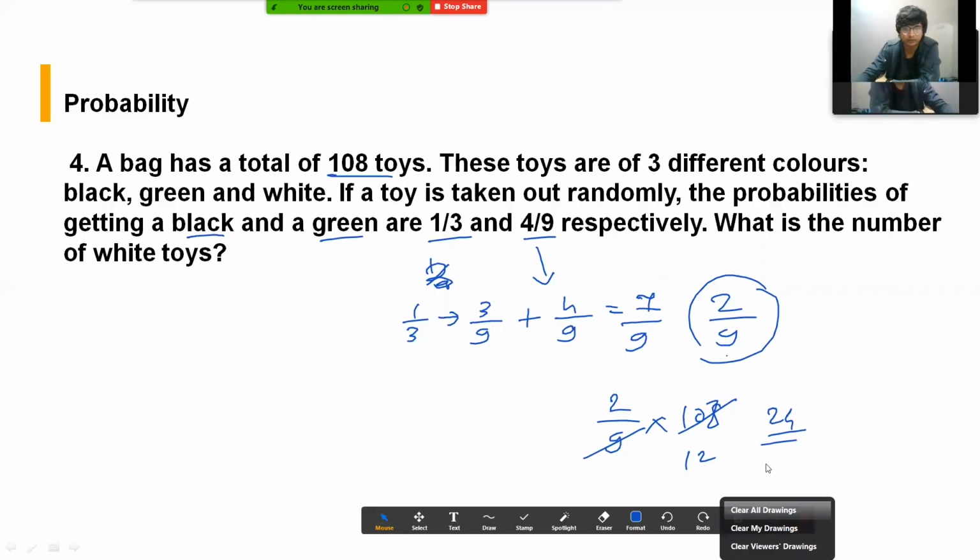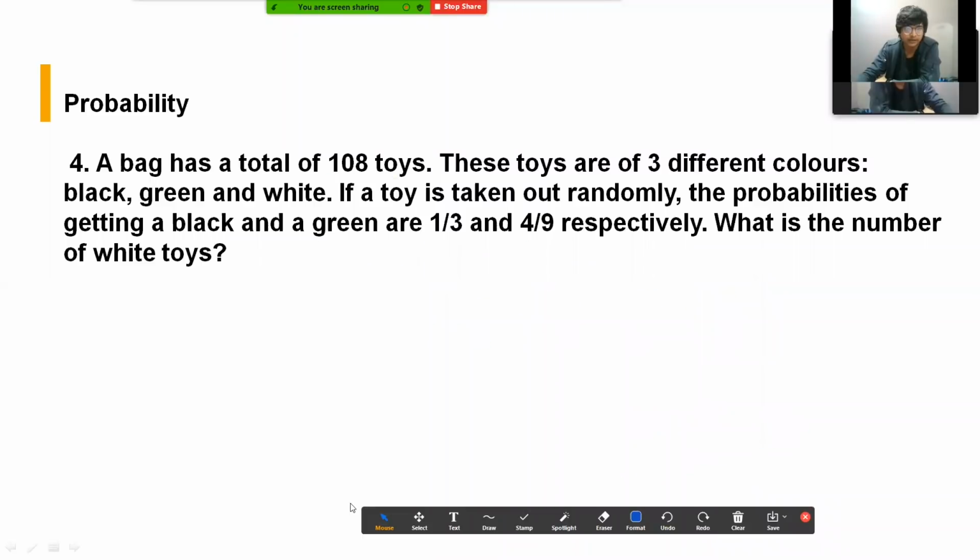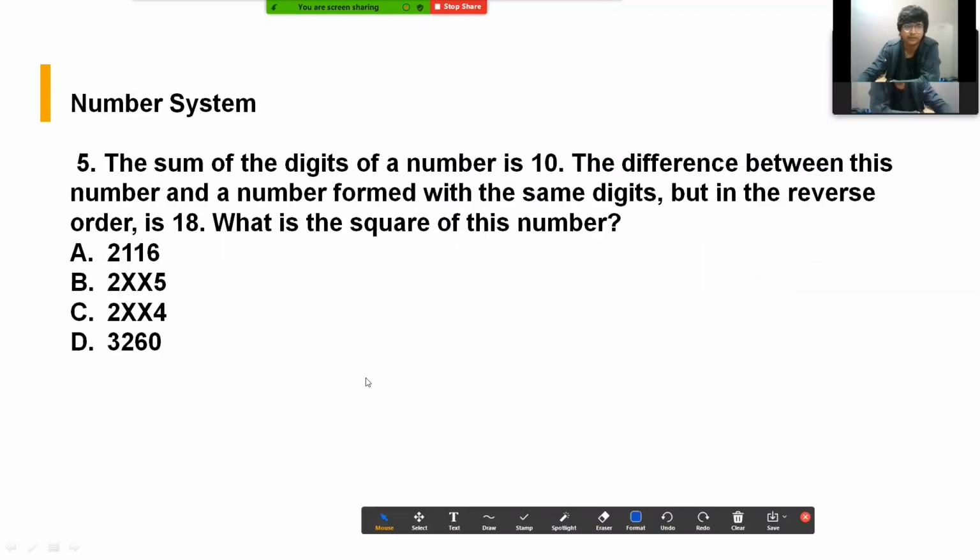So this was your fourth question. As you can see, the level of difficulty was relatively very low. Again, the fifth question, number system based. The sum of the digits of a number is 10. So if I take a number, take two digits, then their sum should be 10. The difference between the number and a number formed with the same digits, but in the reverse order, is 18.